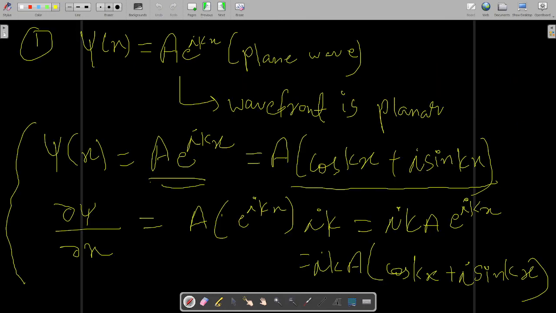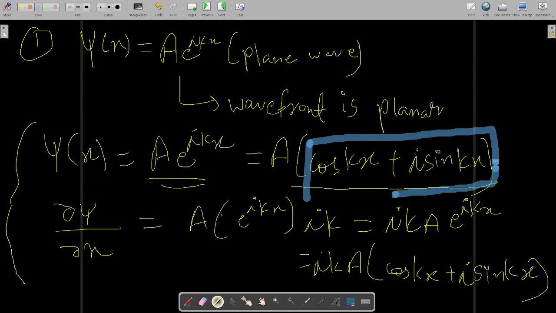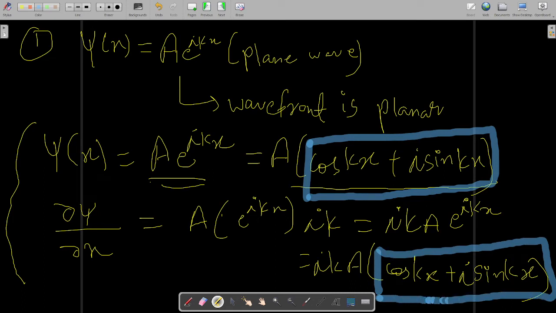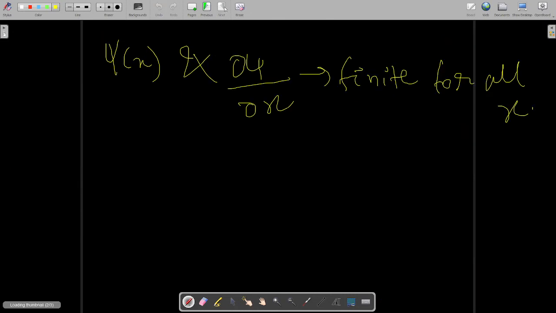Because when you put various values of x over here, it will yield you a finite result, because cos kx and sin kx will vary between -1 and +1. As they vary from -1 to +1, it will always yield you a finite value. So they are finite for all x.